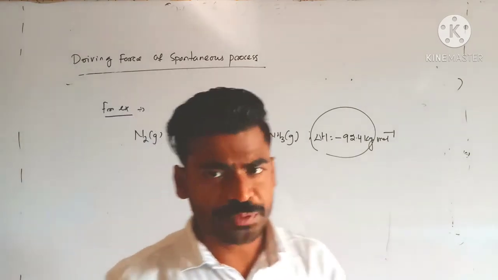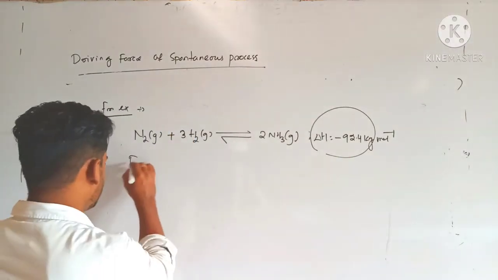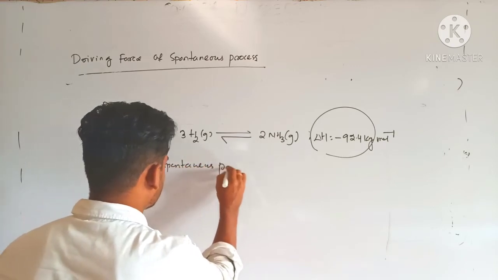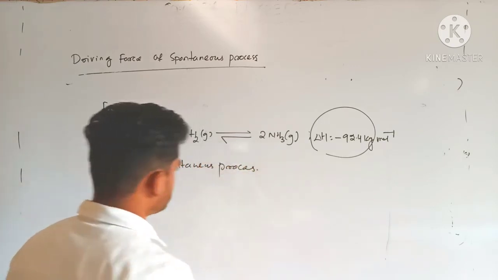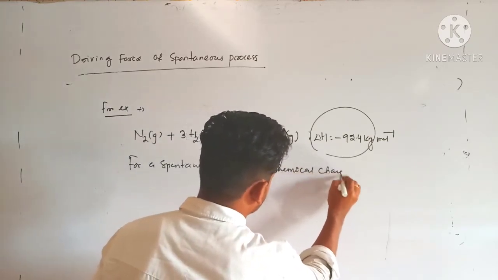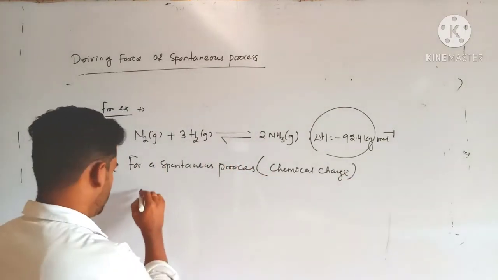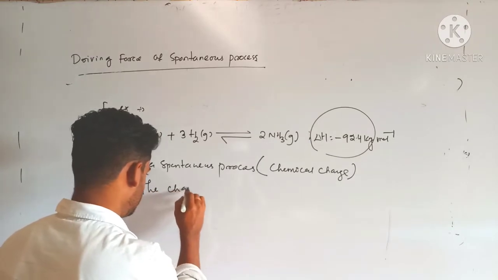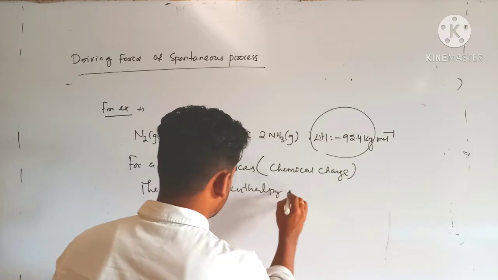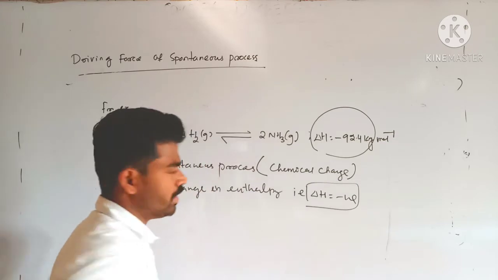So for a spontaneous process in terms of chemical change, the general idea is that process means generally chemical change or chemical reactions. The change in energy, the change in enthalpy, that is del H, should be negative.